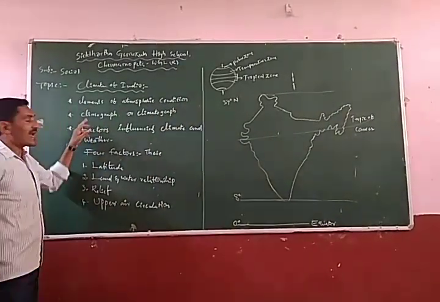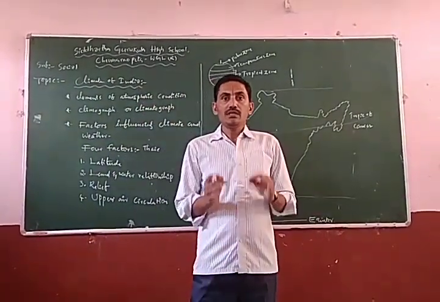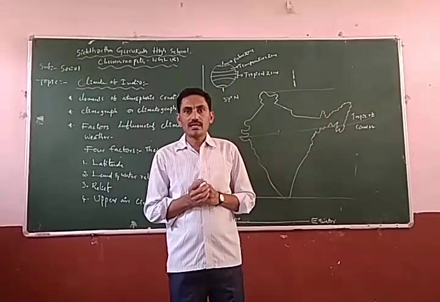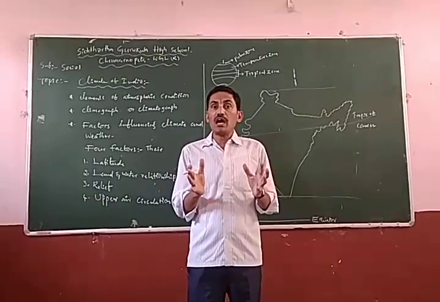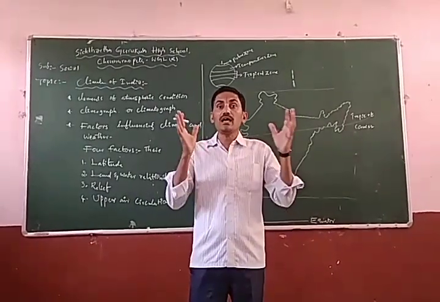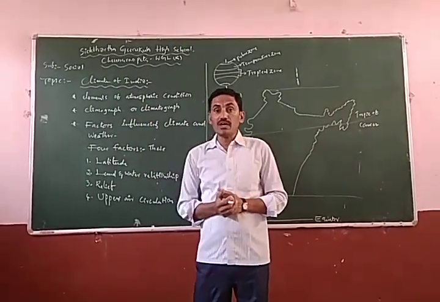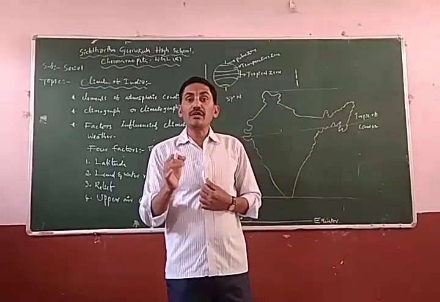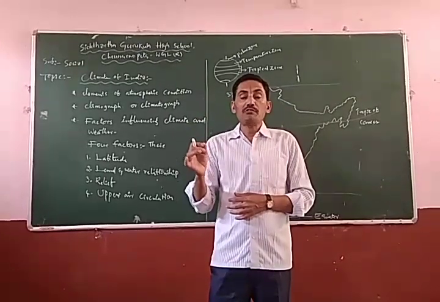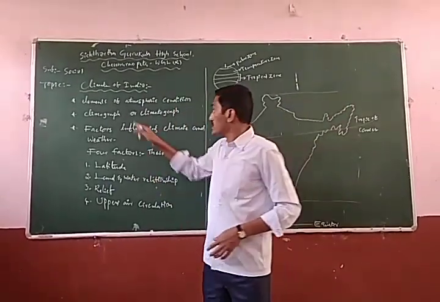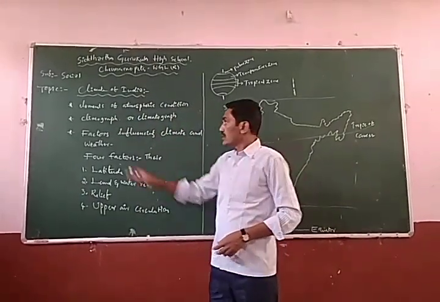Now, the climatograph. These element conditions are influencing an area, so for this we have to record them or show them on a map. It is called the climatograph. What is this? The maximum and minimum temperature and rainfall of an area, shown on a map, is called a climatograph or climatic graph.